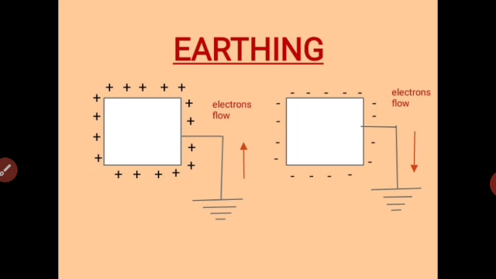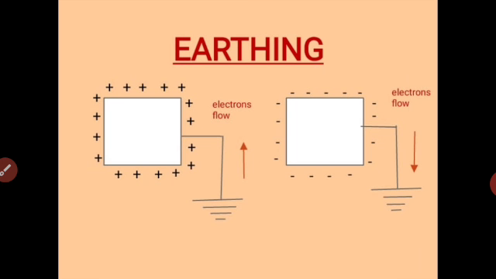Now, an important point to understand here is that the body has got excess of positive charges, but positive charges cannot move. Please understand that positive charges are nothing but the absence of electrons. They are not particles like electrons, but absence of electrons make the existence of positive charge. Because they are not particles, they cannot move.